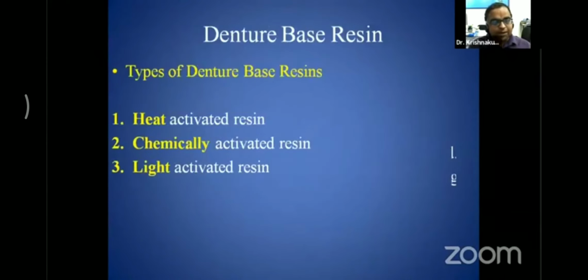But as these stages exist, we are supposed to mention the physical stages of polymerization. Types of denture base resin: there are basically three types of denture base resin depending on the activation of that particular resin. The first is the heat activated resin, the second is the chemical activated resin, and the third is the light activated resin.